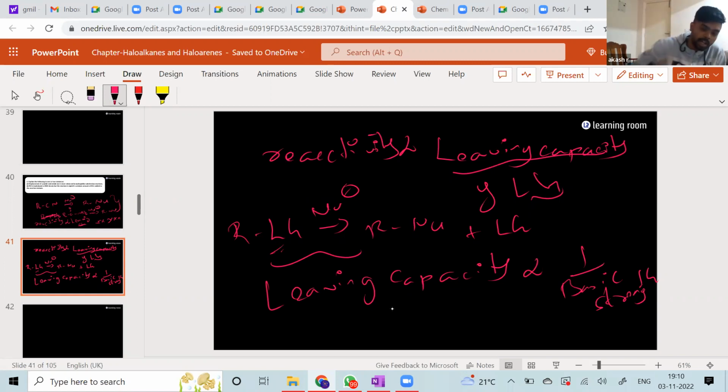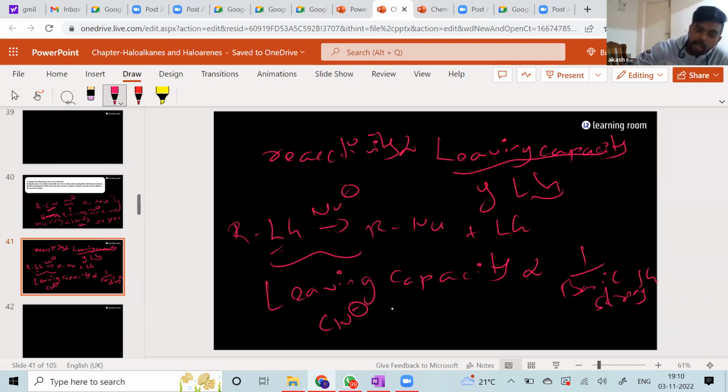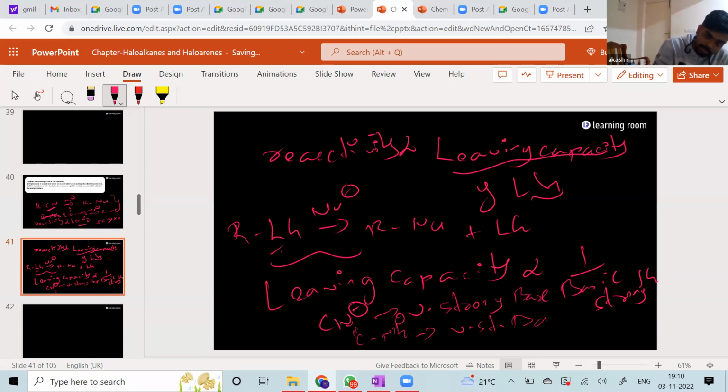Now, for example, you have this CN minus has to leave, right? In the previous section, you want to make sure that the CN minus leaves and the nucleophile comes in and attacks. Now, this CN minus is a very strong base. And even your C double bond O NH2 minus is also a very strong base.